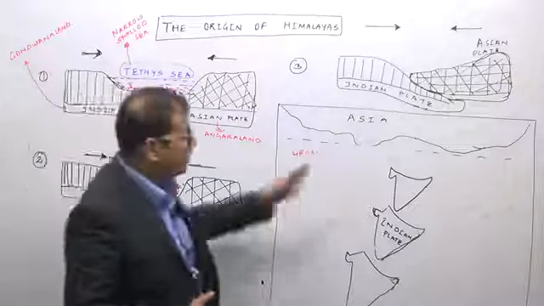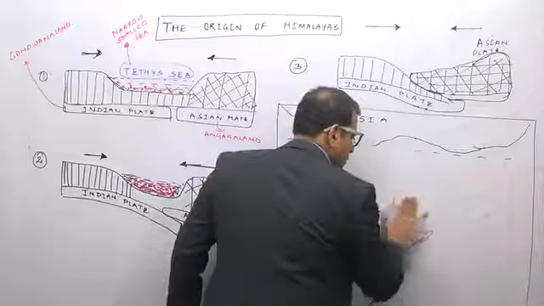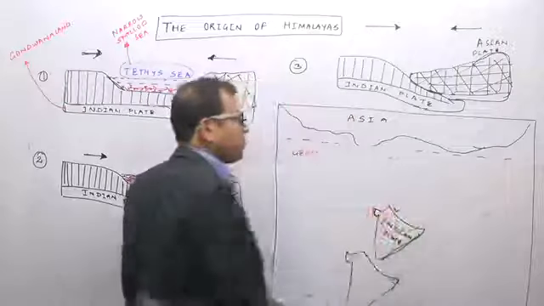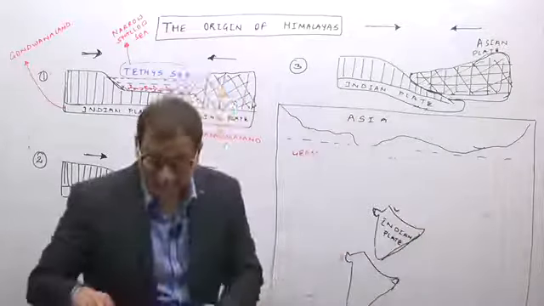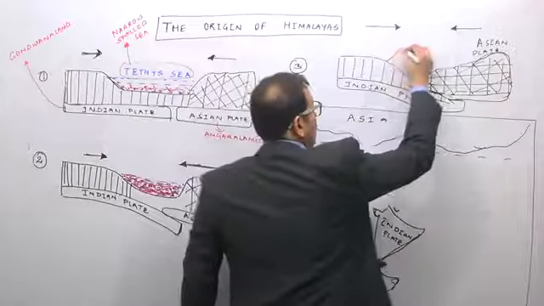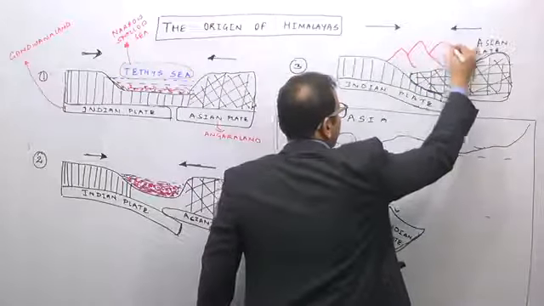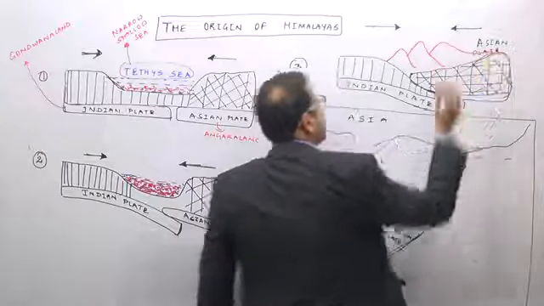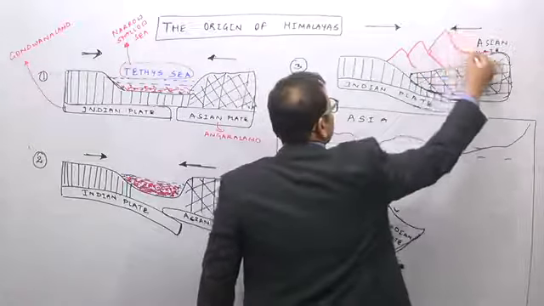When the Indian plate collided with the Eurasian plate, as a result the sediments in the Tethys Sea got folded. The sediments from both the plates got folded to give rise to very high mountains here, which are known as the Himalayan mountains.